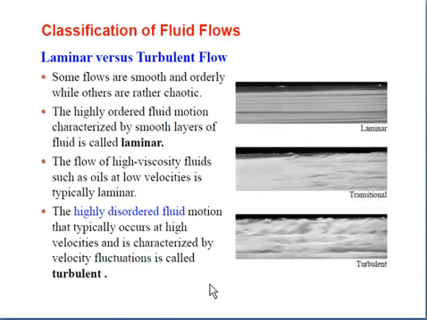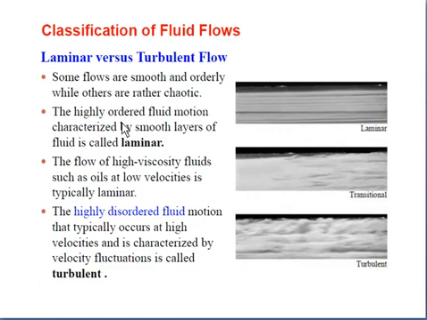Okay. Next is laminar versus turbulent flow. Some flows are smooth and orderly while others are rather chaotic.